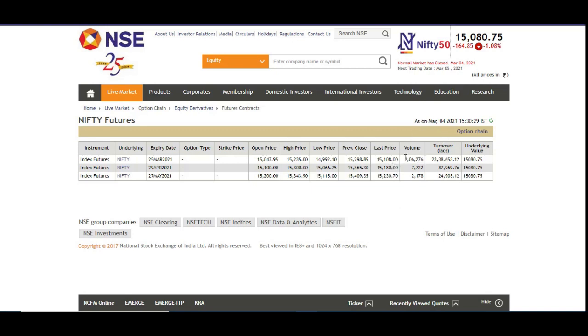So we can see that the premium of Nifty future is getting reduced, and this is a sign of a bearish market. If the market is in bullish mode, the futures will always have a good amount of premium, which means the future price will trade at a higher price. The difference between the Nifty spot price and the future price on the previous day was around 40 plus points, but today it is just 28 points. So this might give us an indication that the market is in bearish mode.